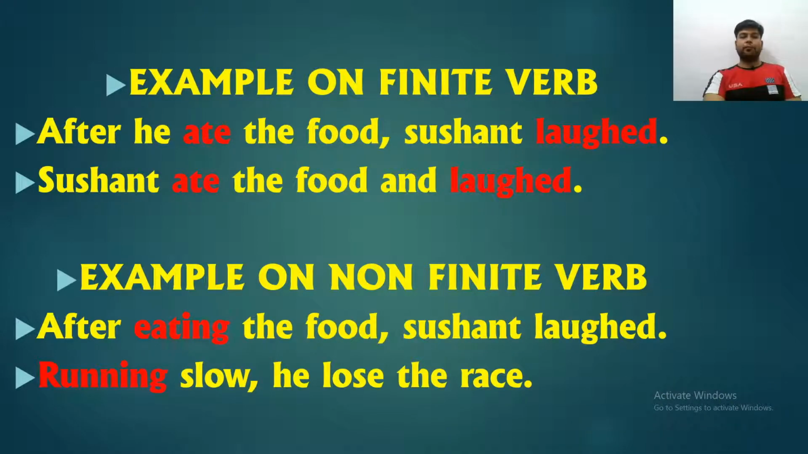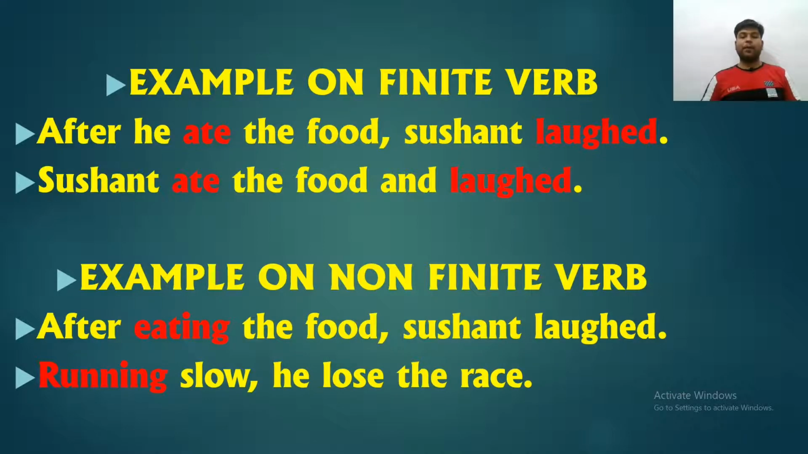After he ate the food, Sushant laughed. Sushant ate the food and laughed. So here the subject is used, verb form is used and tense is used. So the definition of finite verbs is based on parameters like tense: present tense, past tense, future tense, or number. It is in first person, second person or third person, or in number we can say singular or plural.